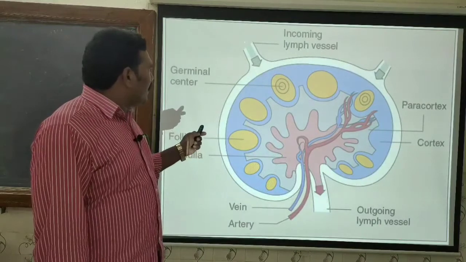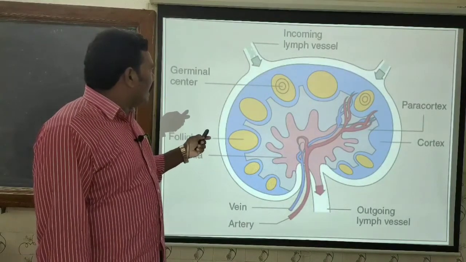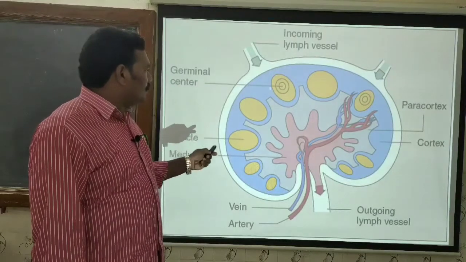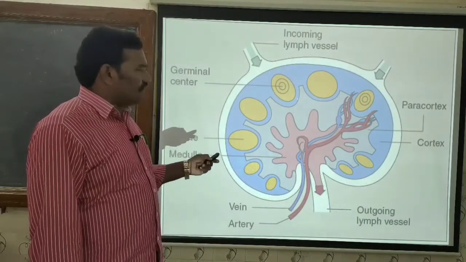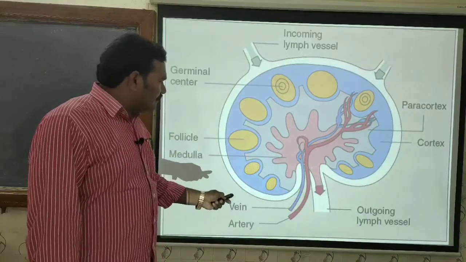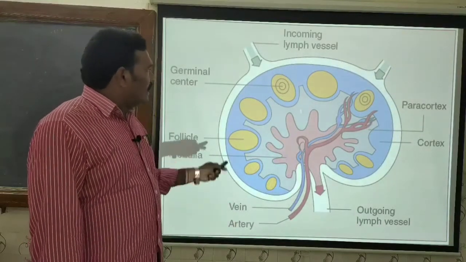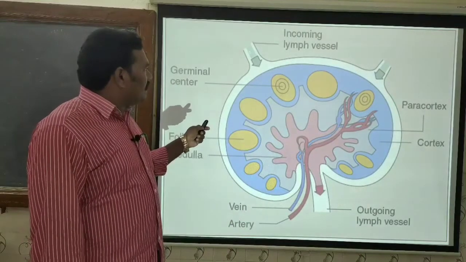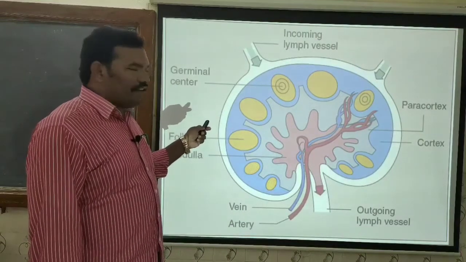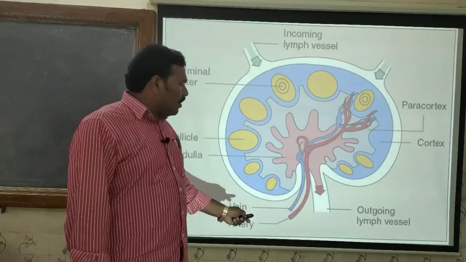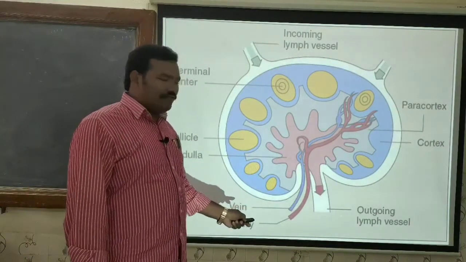Now, here there is an inlet channel, through which the lymph comes into the lymph node. Whereas there is an outgoing channel. The incoming channel is called the afferent lymphatic vessel, and the outgoing channel is the efferent lymphatic vessel.